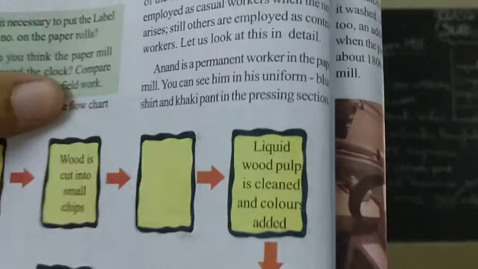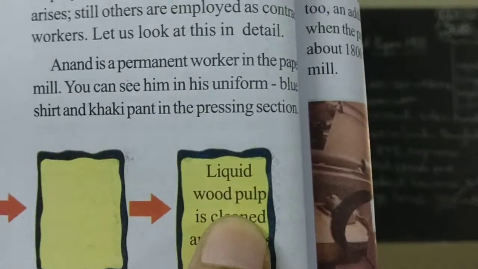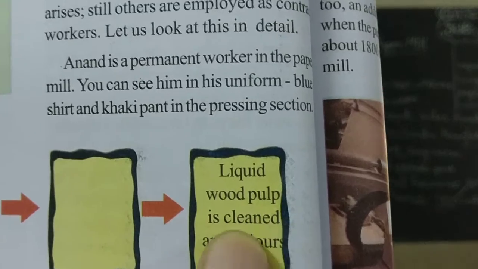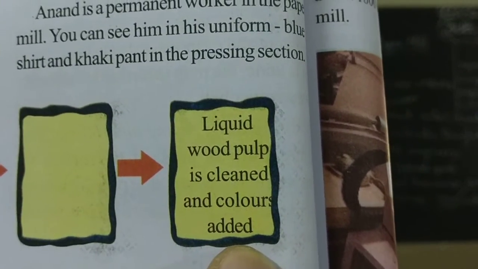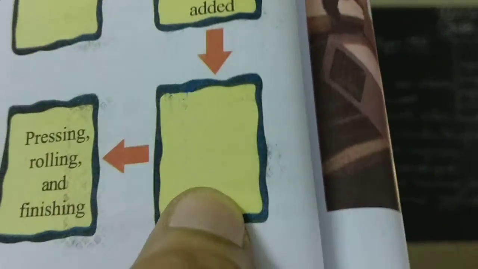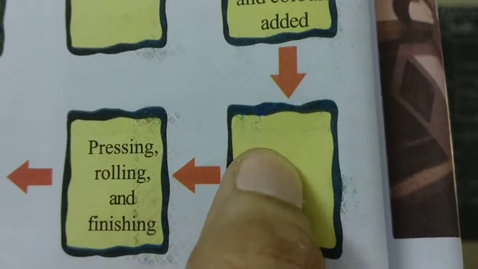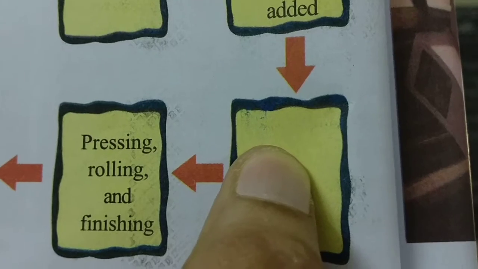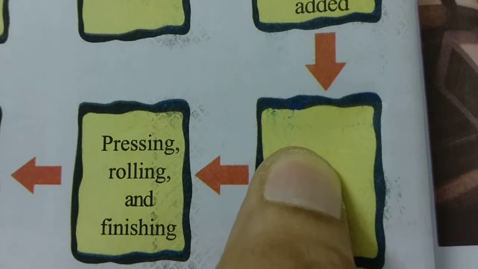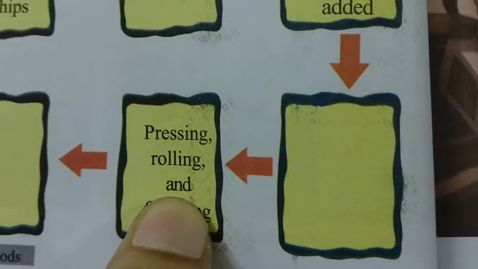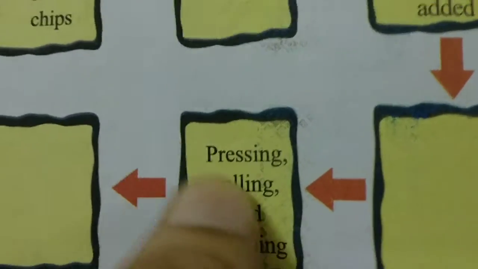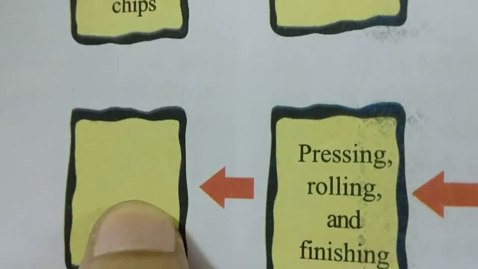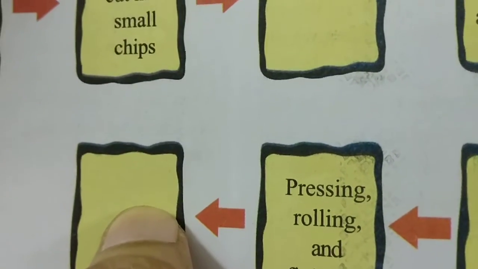Next, what is the fourth stage? Wood pulp is cleaned and color added. Next stage, you fill in with the help of the textbook matter. The next stage is already written here: pressing, rolling and finishing. What is the final stage, children? You write down with the help of the textbook.